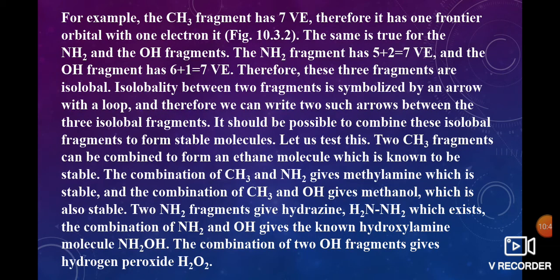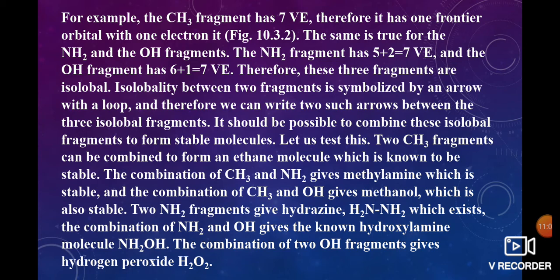This is the explanation for the figure. For example, CH3 has 7 valence electrons, therefore it has one frontier orbital with one electron in it. This is true for NH2 and OH.